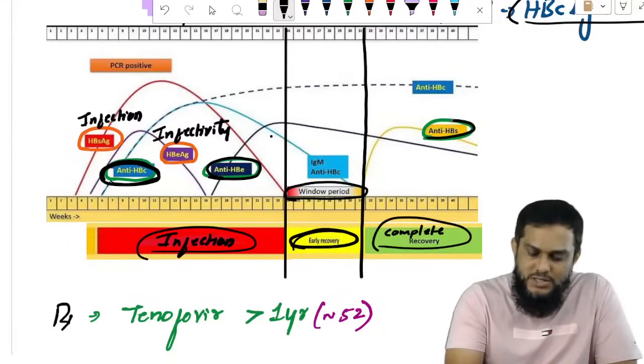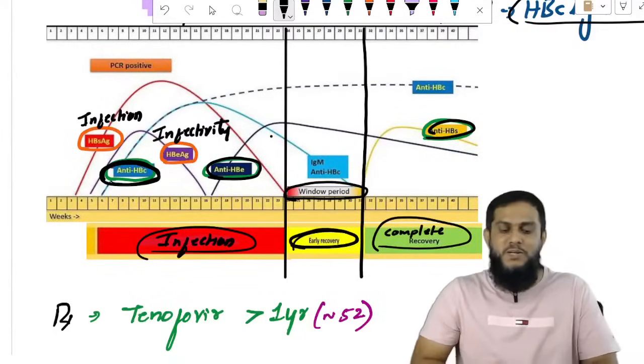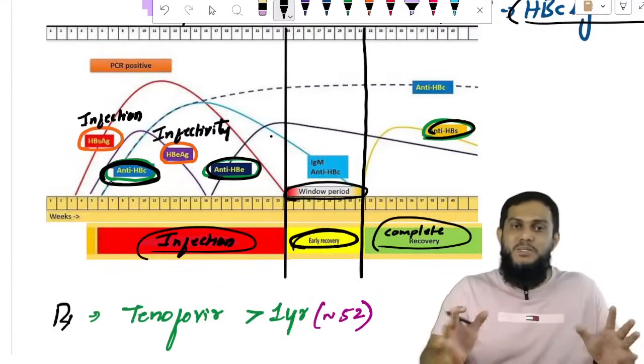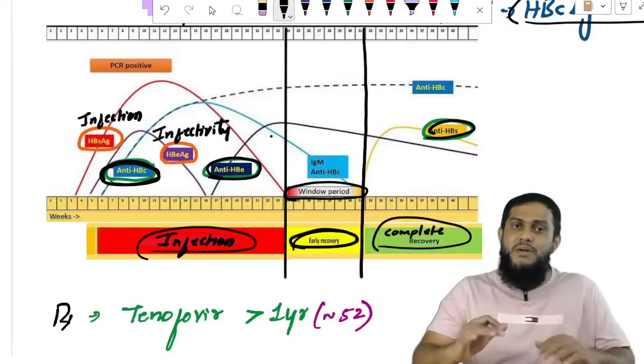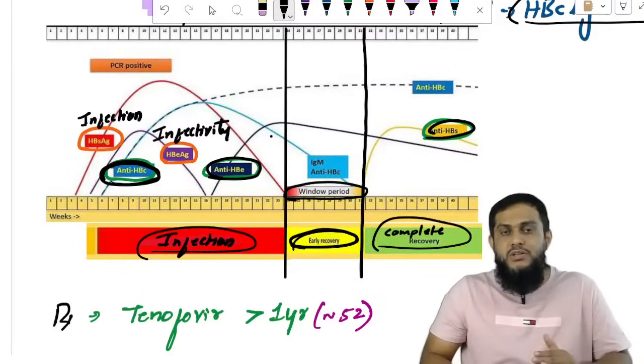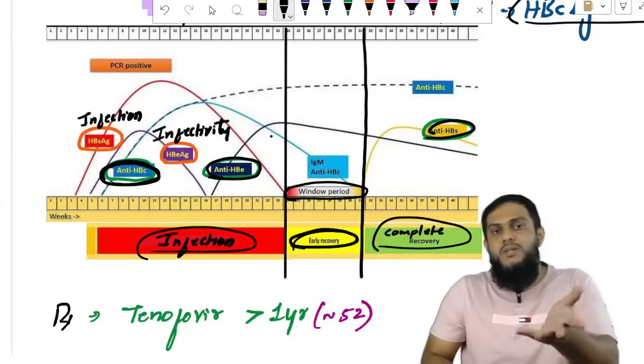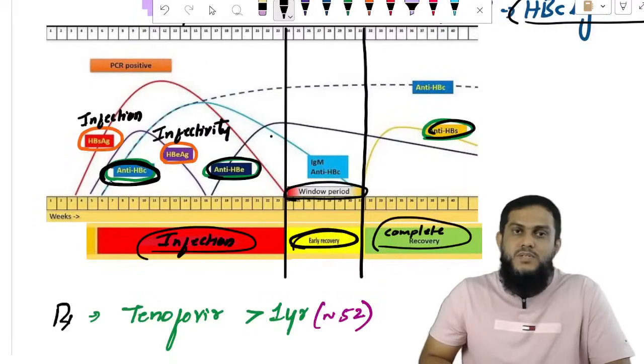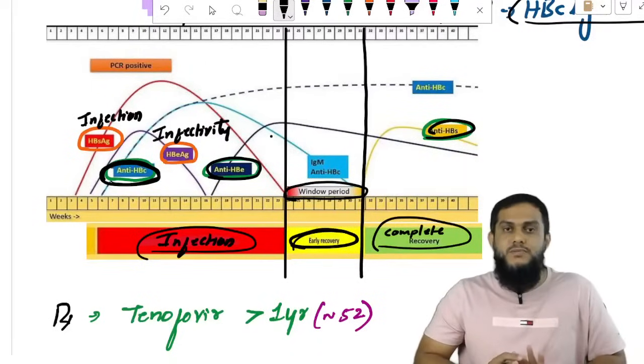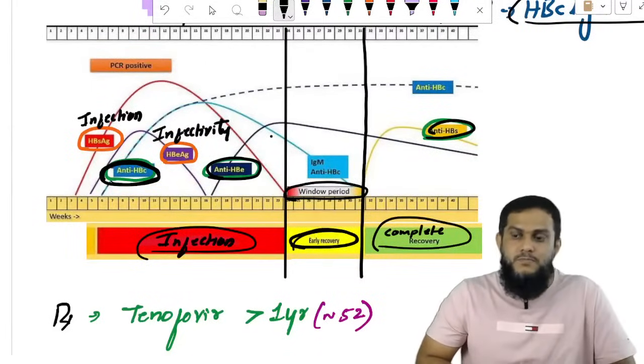Whereas anti-HBs is found in complete recovery. So very simple, three antibodies in three different phases. Remember, anti-HBc, infection; anti-HBe, early recovery, window period; anti-HBs, complete recovery. Three antigens, three antibodies. Hope you have understood.